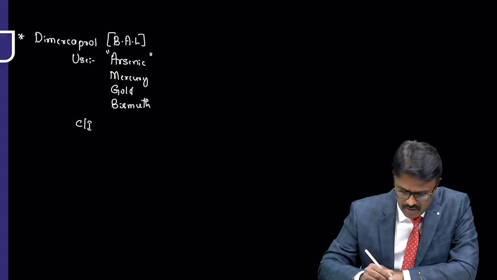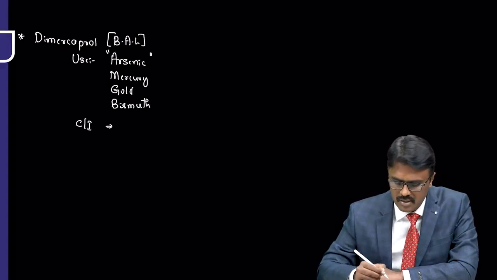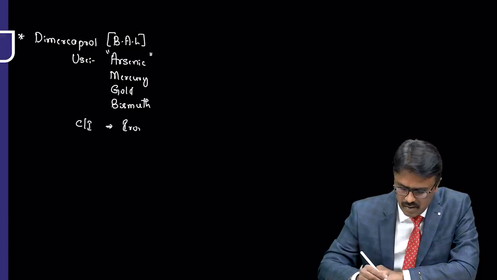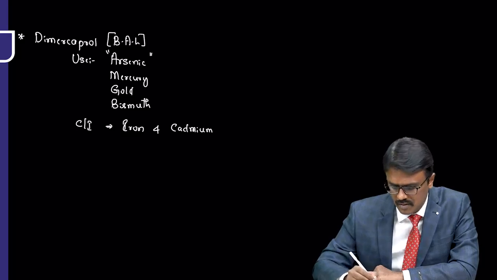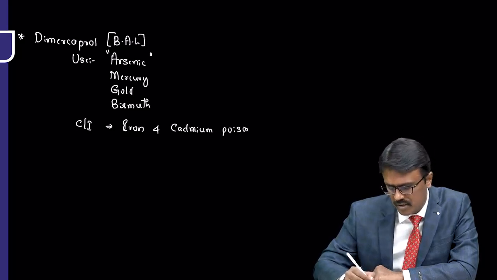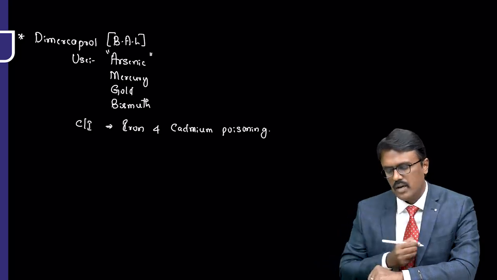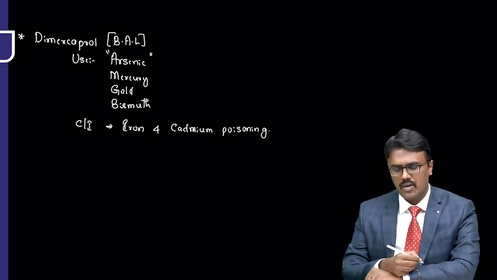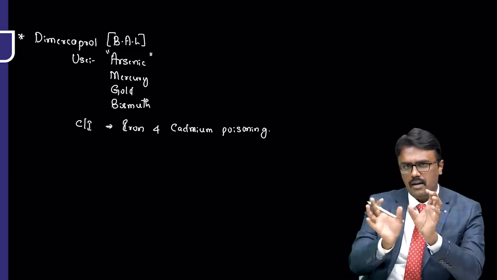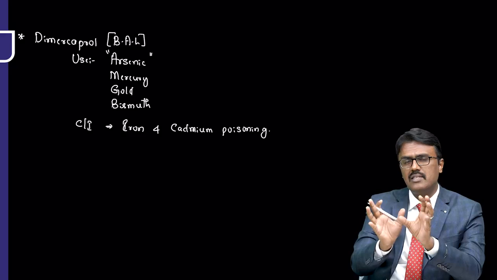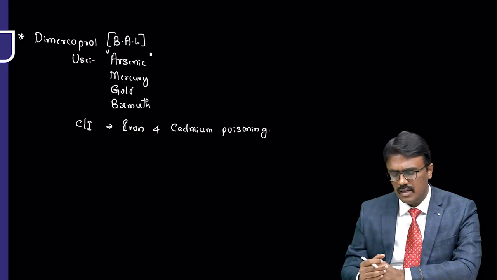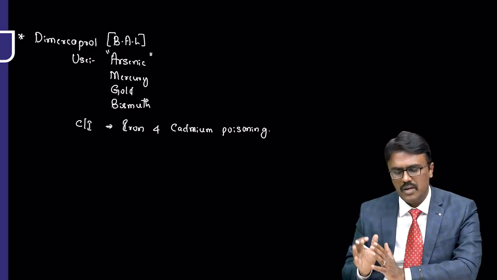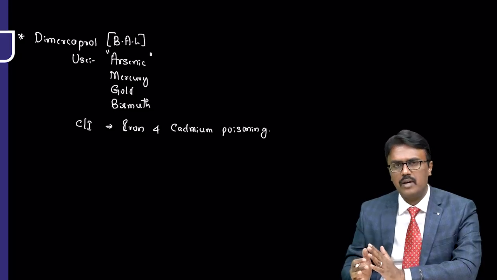Now please don't use it in certain poisoning. What is that poison? It is not used in iron and cadmium poisoning. What is the reason? Because when iron and BAL form a complex, the complex itself is toxic to the patient. So in case of iron and cadmium poisoning, British anti-lewisite, also called dimercaprol, should not be used.